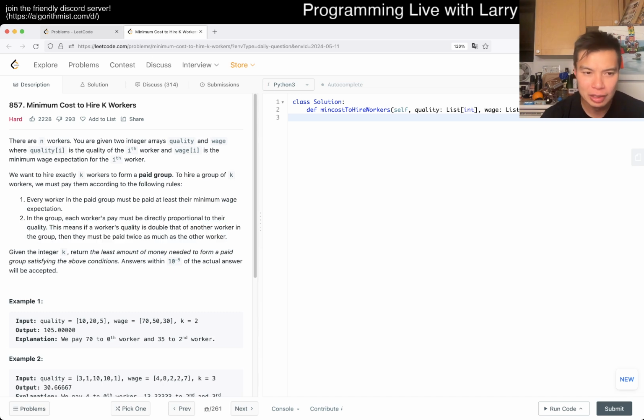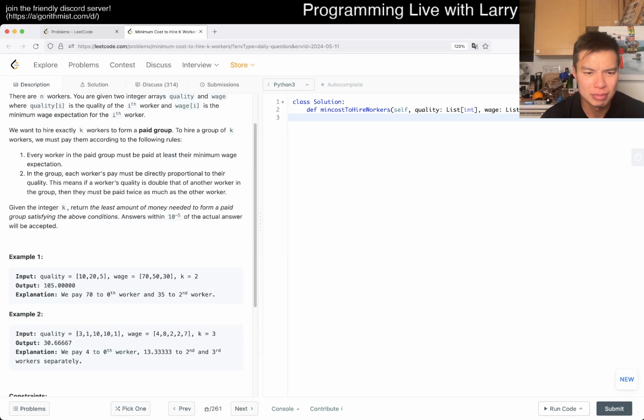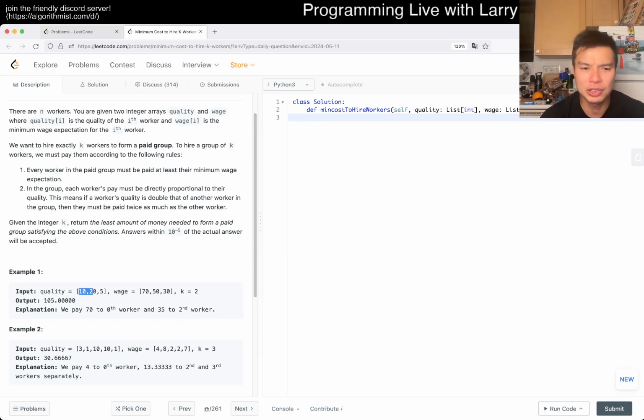So let's say you have quality, right? Such a weird problem. Let's say you have a total quality, and then how does that relate to wage or minimum wage, right? One idea that we can think about is this replacement thing, and whether we can kind of get at it.